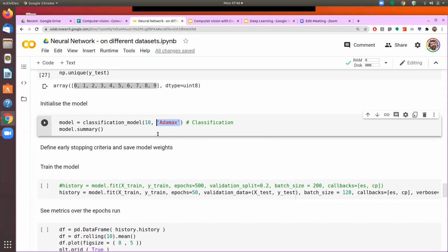We have earlier used Adam, and I think Adam is the one that we had used earlier. We can use other types of optimizers also. They differ somewhat in their computation from one another, and therefore the results would be somewhat different. But Adam is the most widely used one.